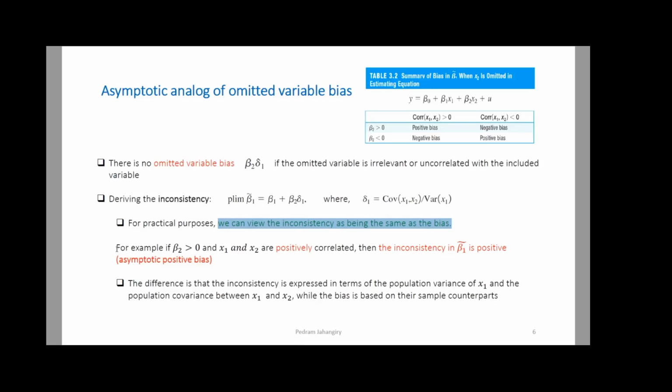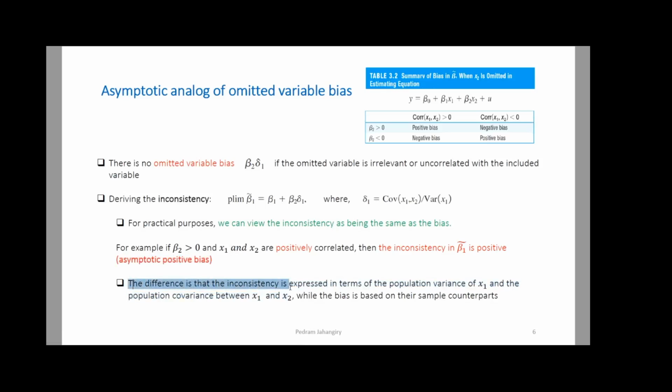Okay, let's go over an example. For example, if beta 2 is positive and x1 and x2 are positively correlated, then we say that beta tilde 1 has positive inconsistency, or we say it's asymptotically positively biased. So it has asymptotic positive bias. If beta 2 is negative and correlation is positive, we have asymptotic negative bias, or negative inconsistency. If beta 2 is negative and correlation is negative, we can say we have asymptotic positive bias, or positive inconsistency. Okay.